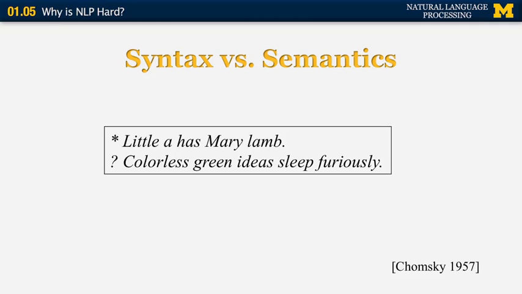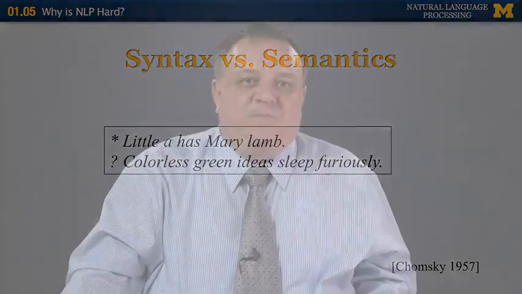And finally, we have "colorless green ideas," which is problematic in two ways itself. Colorless and green are two adjectives, but they contradict each other. You cannot be both green and colorless at the same time. And ideas cannot be described as colorless or green, or both, because ideas, again, don't have the property of color or colorlessness. So to summarize this slide, we want to make a distinction between syntactically poorly formed sentences, like the first example, and sentences that are semantically incorrect or poorly formed, like the second one.